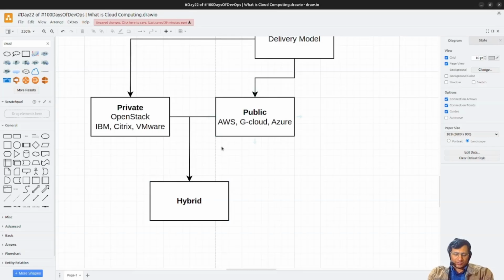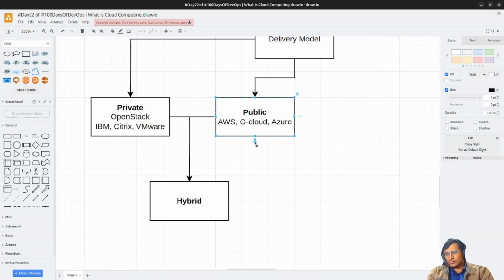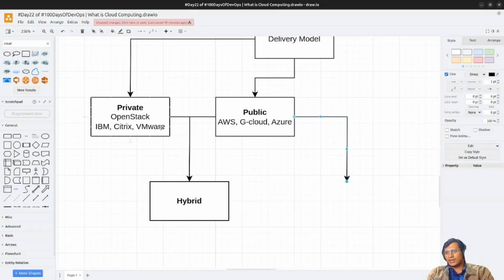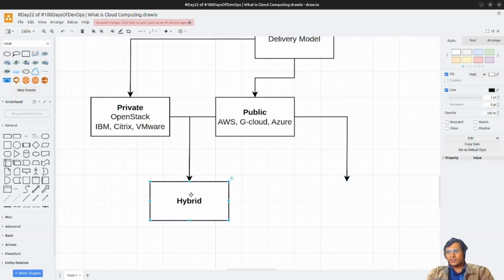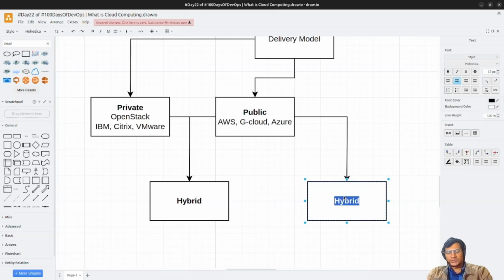So what it will do, you just have to manage your local infrastructure, and everything else would be managed by AWS. So that is called hybrid cloud. There is also one concept over here. Suppose you are using multiple cloud providers, like some resources are on AWS, some resources are on Azure, some resources are on Google, which is called multi-cloud.